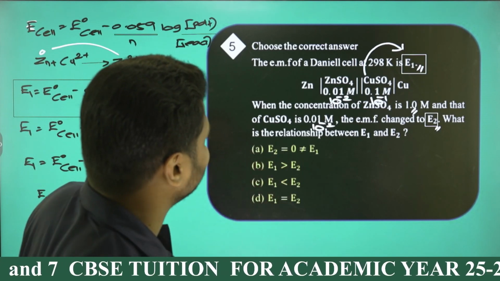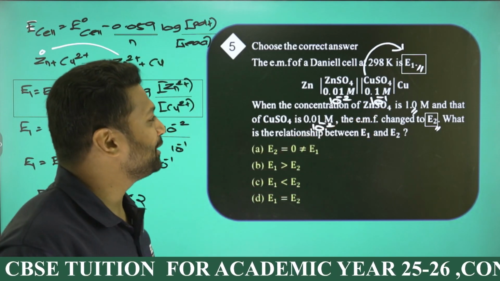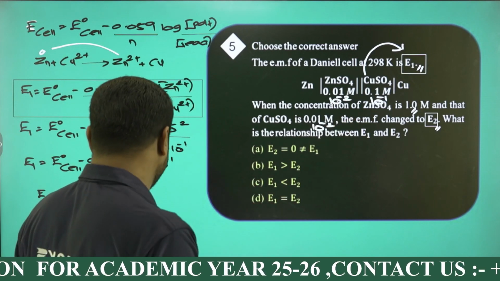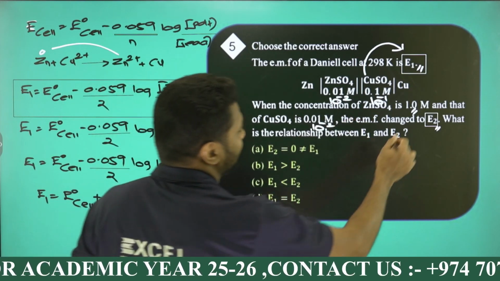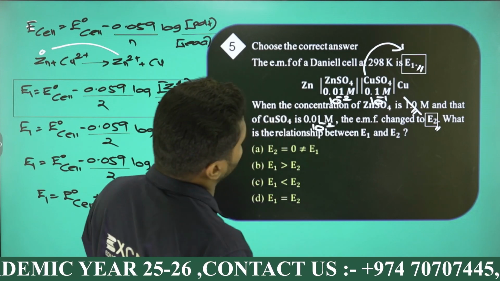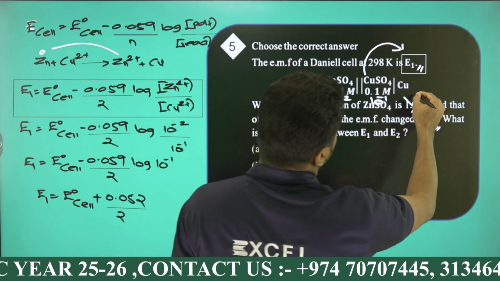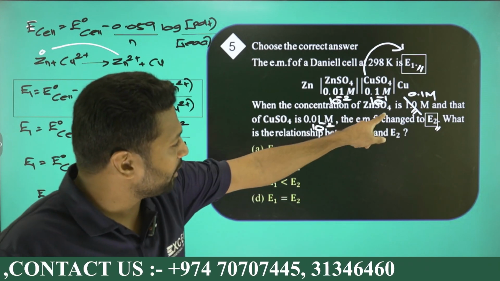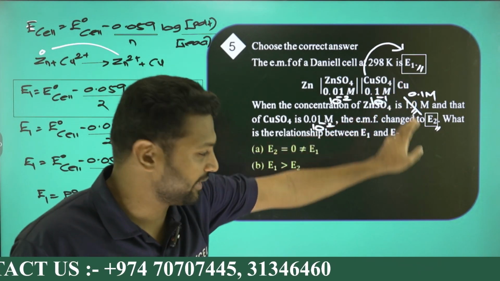Do one thing, guys: instead of 1 molar in this worksheet, make it 0.1 molar. Then only you will get the correct option, I guess. Maybe it's a printing mistake. Make that 1 molar into 0.1. Now it's perfect, I guess.